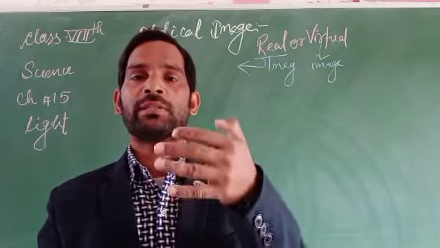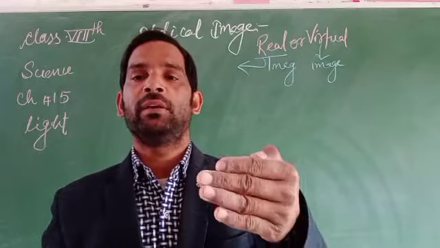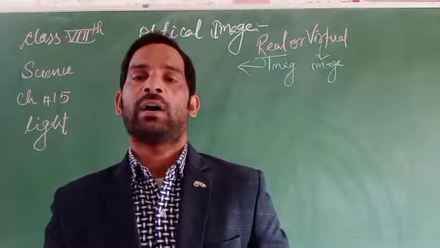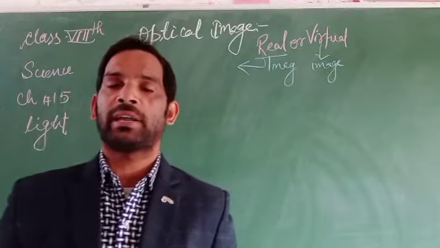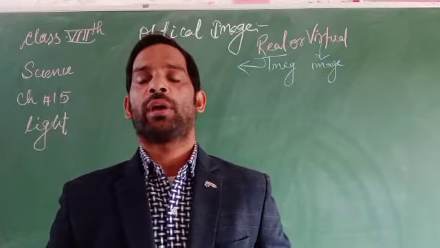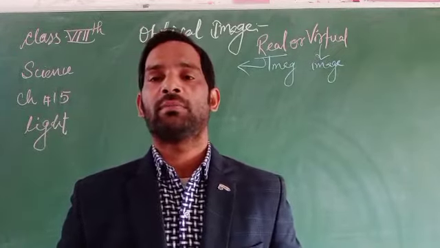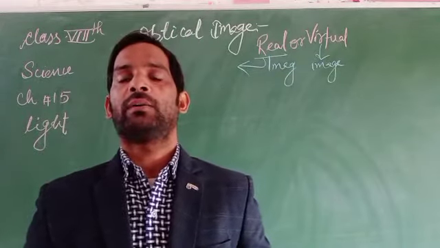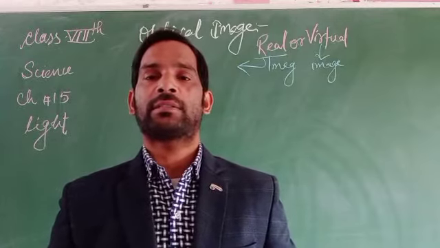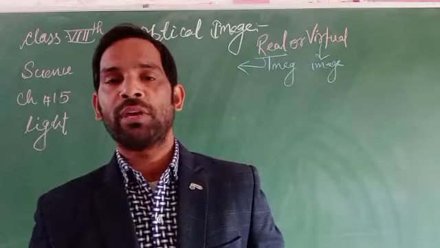So the real image is such a type of image that can be placed or projected over a screen, like the actors and actresses represented in a movie in a cinema.